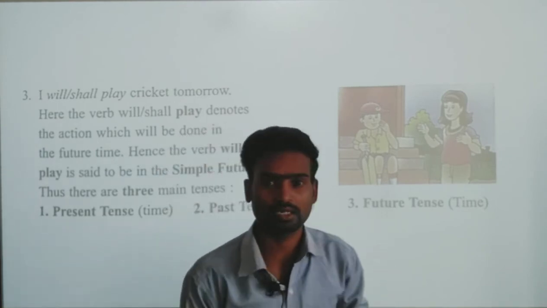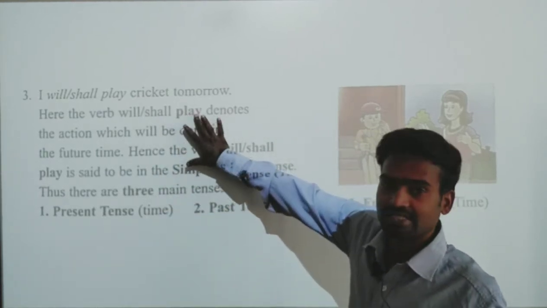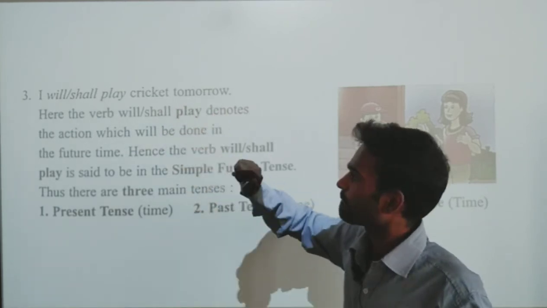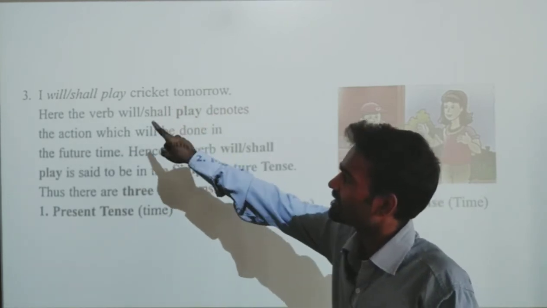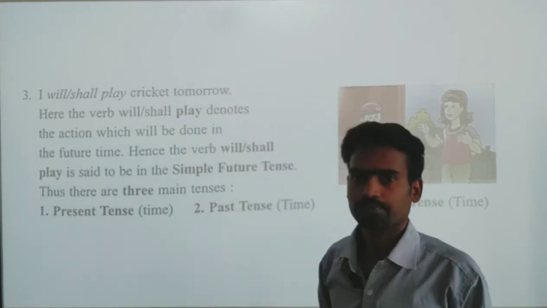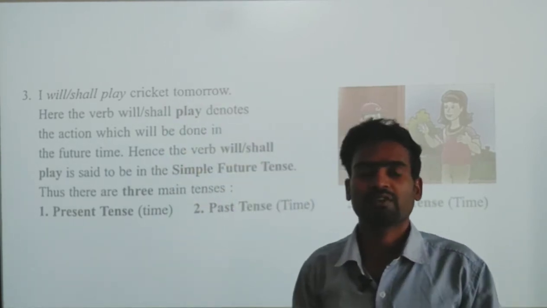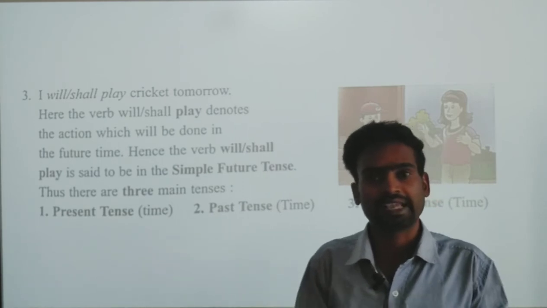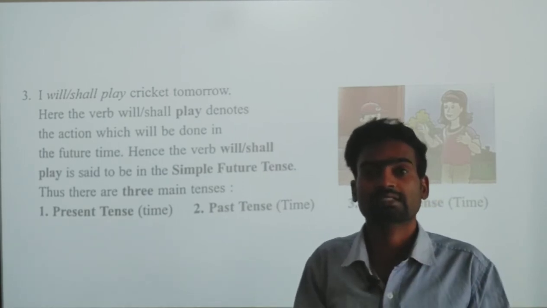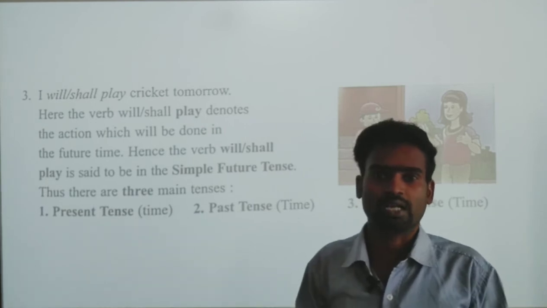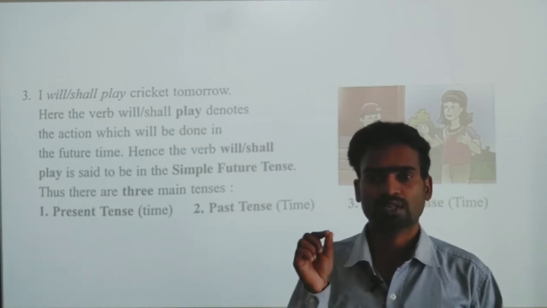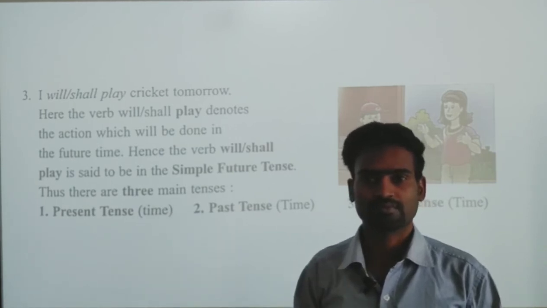This is called future tense. I will or shall play cricket tomorrow. So in the previous slide we have seen I play cricket daily. Daily means every day. So it is coming under habitual action, daily action, routine action. In those times we have to speak about only simple form, okay?